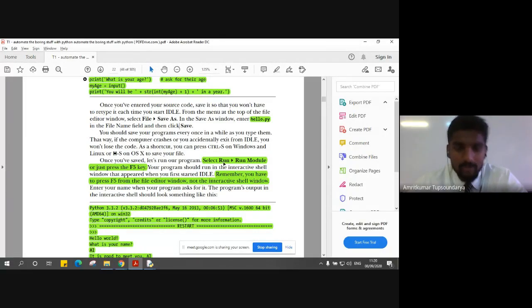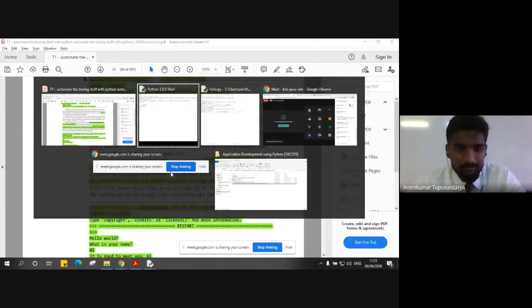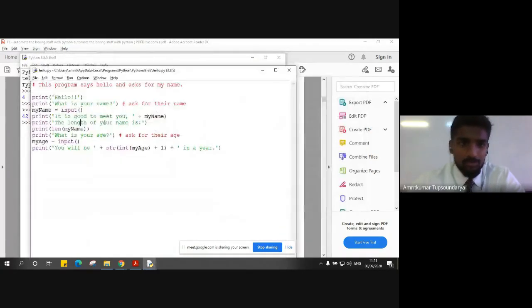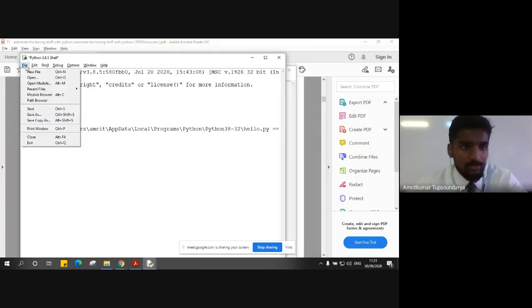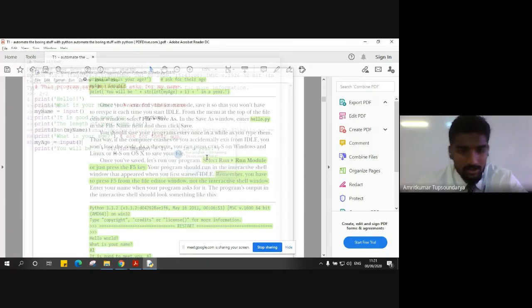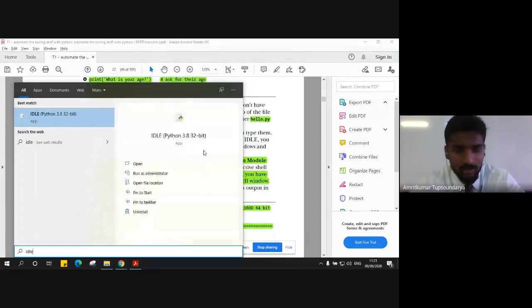You can go to the run tab at the top, then click on Run Module. It's a simple execution process, what we see in most compilers. So we go to Run, then Run Module, or you can simply press F5. You can see the program has been restarted, and it prompts me, hello, what is your name, right? So let me clear all this unwanted stuff, quit this, and start once again so that we have a fresh execution.